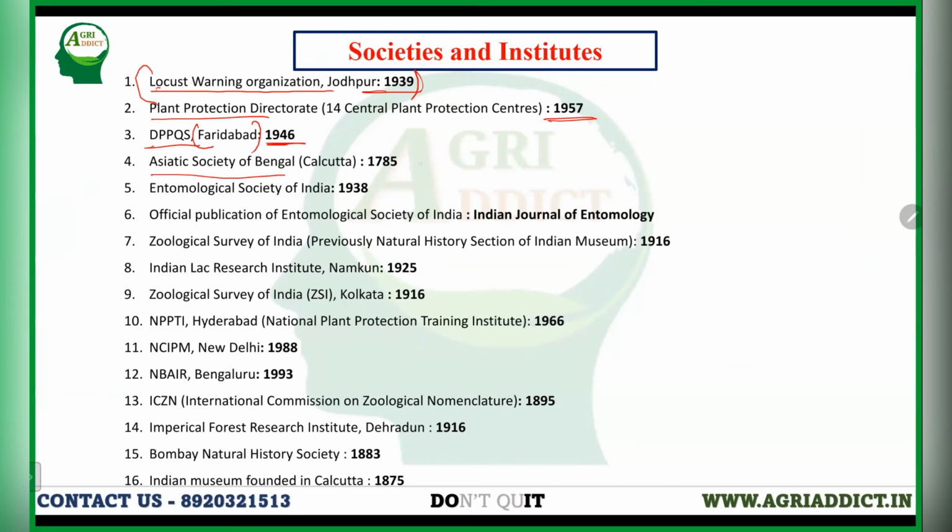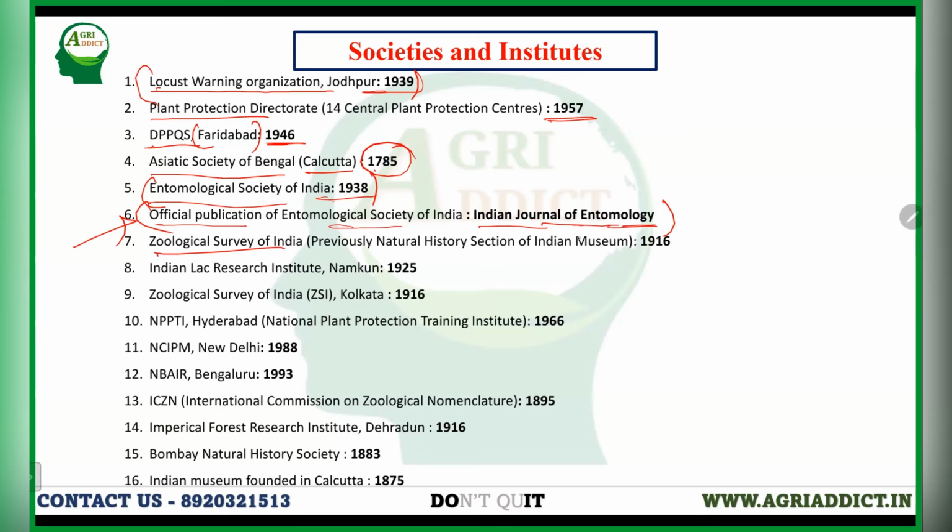The Asiatic Society of Bengal was established in 1785 in Kolkata. The Entomological Society of India was established in 1938 under the chairmanship of H.S. Pruthi and the presidency of Afzal Hussain. Official publication of the Entomological Society of India was Indian Journal of Entomology. Okay, it is published till date.